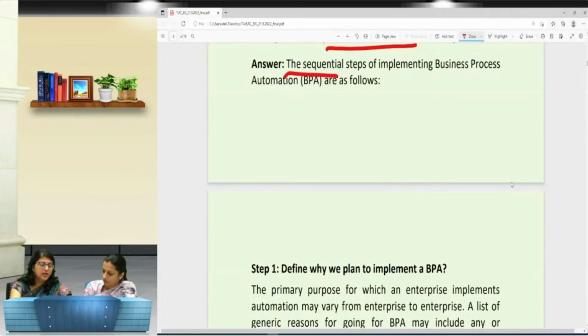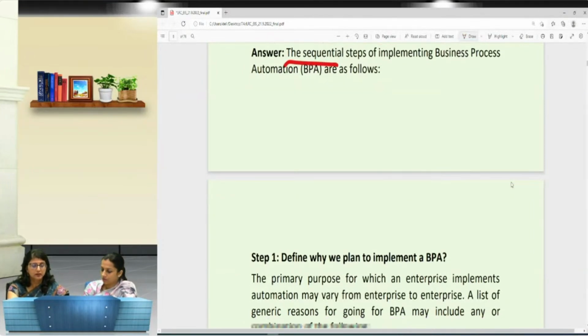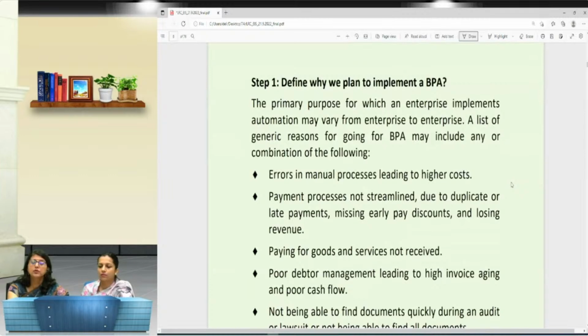Now suppose I see step number 1: define why we plan to implement a BPA. Here, if we see in the study material, we have a lot of text. It is not required of you to mention all these things. Suppose the question is of 6 marks, I will explain a particular point with respect to the marks, so I will explain this point for a maximum of 1 mark. I will give the crux of this particular step, that is why we want to implement the BPA.